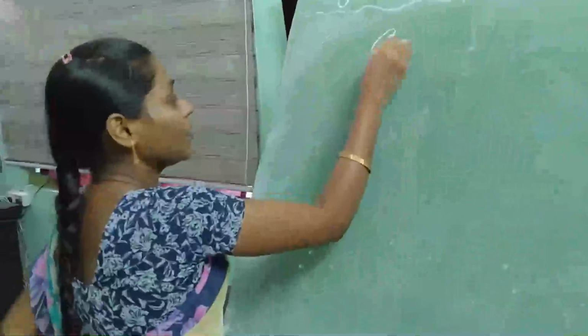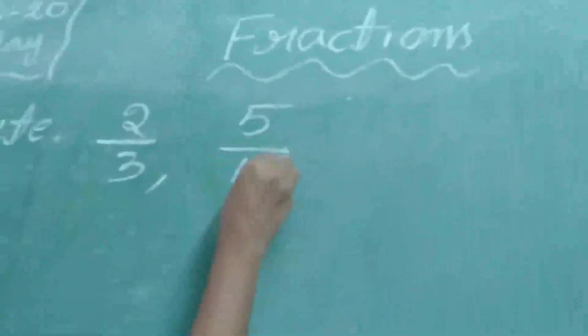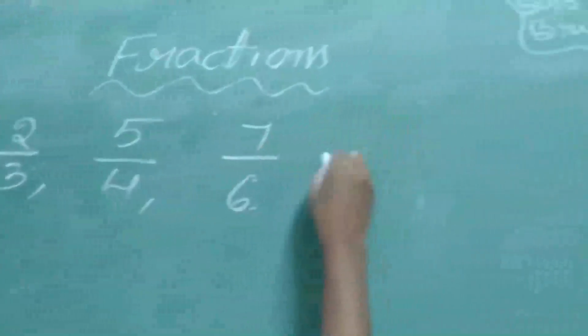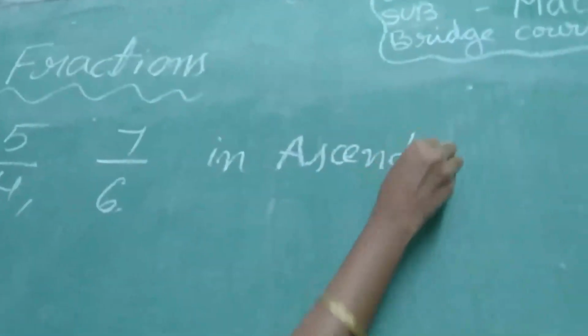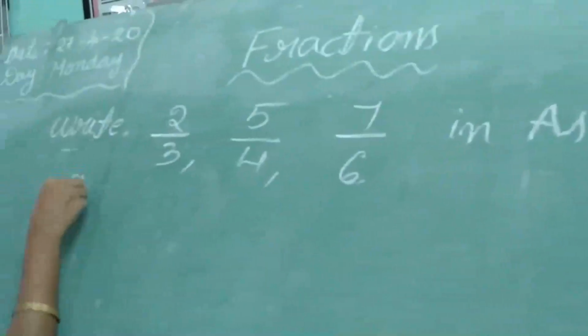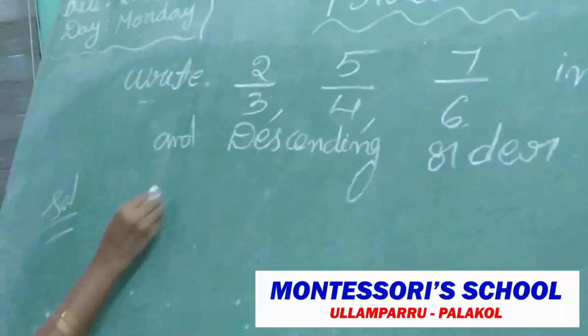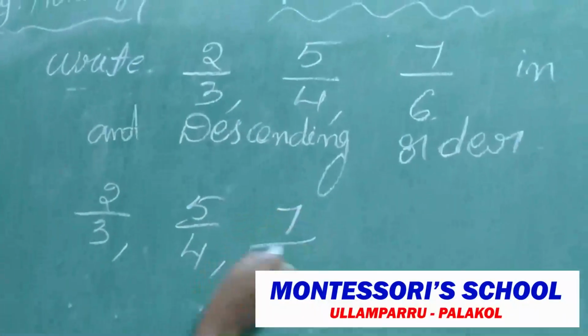Next, we will write 2 by 3, 5 by 4 and 7 by 6. Write these numbers in ascending order or descending order. First write those fractions, 2 by 3, 5 by 4 and 7 by 6.